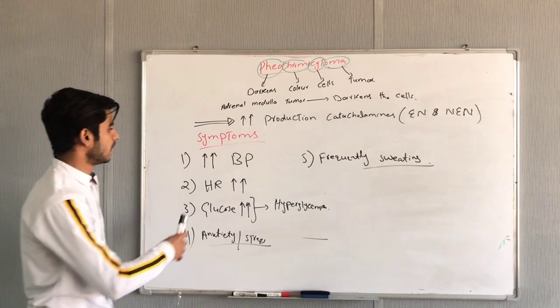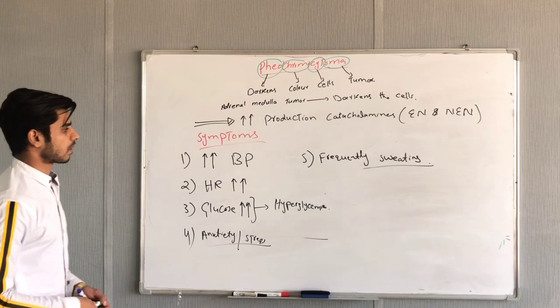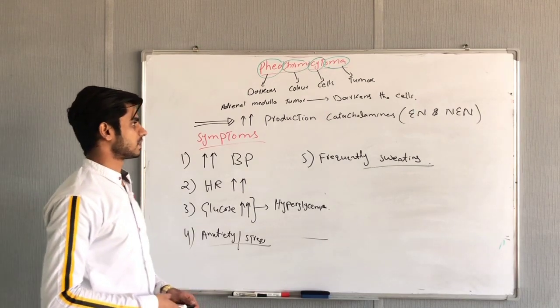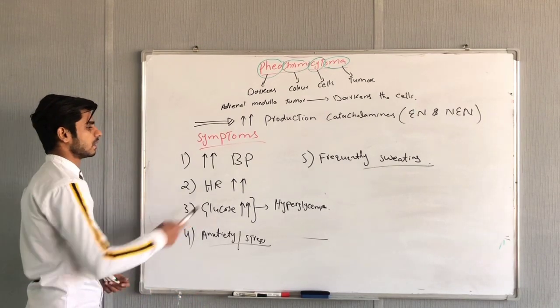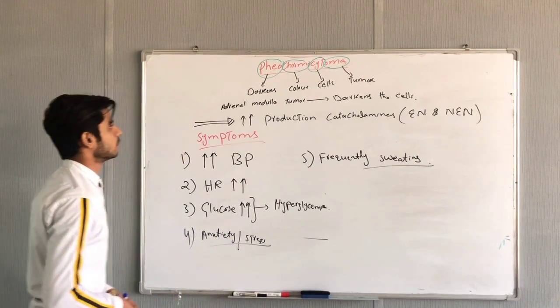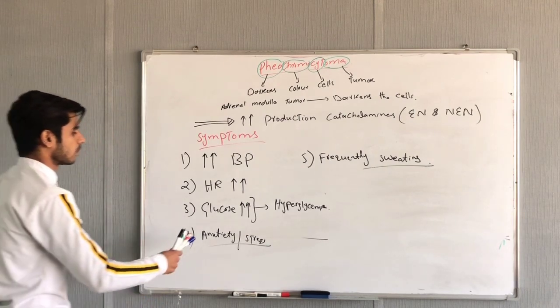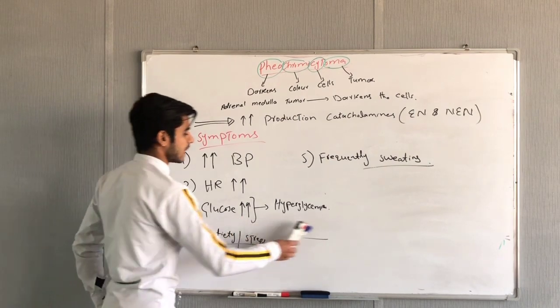So, the symptoms of pheochromocytoma. First is the increase in blood pressure because of more production of catecholamines, epinephrine and norepinephrine, so more activation of the sympathetic system. Next is the increased heart rate because of the sympathetic system. Third is more production of glucose, hyperglycemia, because we need more energy. When there is more energy needed, there will be more production of glucose, which causes hyperglycemia.